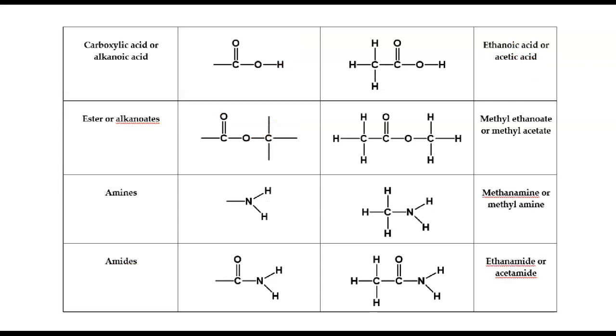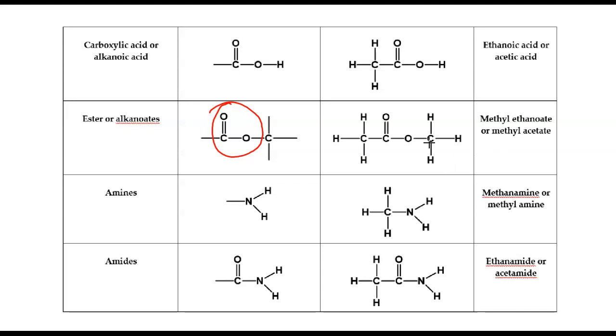Now, other ones include the carboxylic acid. The carboxylic acid has the carbonyl carbon and an OH group attached to the same carbon. So a good example here is ethanoic acid or acetic acid. We have the esters. The esters or the alkanoates have the carbonyl carbon and something that looks like an ether bond again between 2 carbons. So it has this and this. So this is what we call the esters, the ester or the alkanoate.